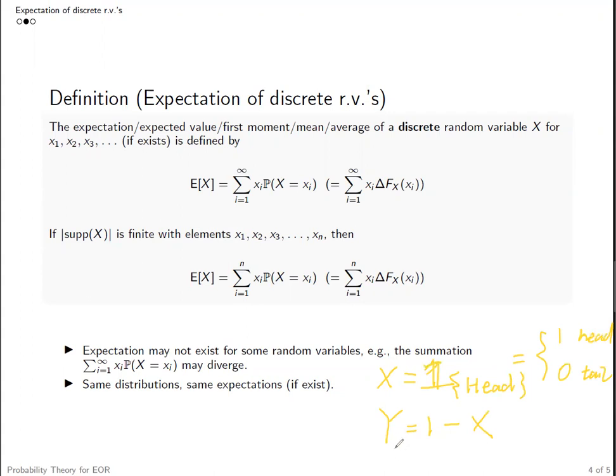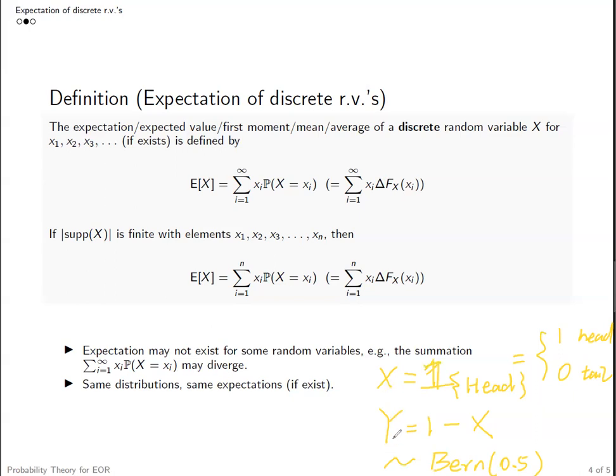And y only equals 1 if you have a tail instead of a head. But given we are throwing a fair coin, both x and y follow the Bernoulli distribution with success rate 0.5. So with 0.5 you get a head, then it's a success for x; with 0.5 you get a tail, it's a success for y, which would be equal to 1.